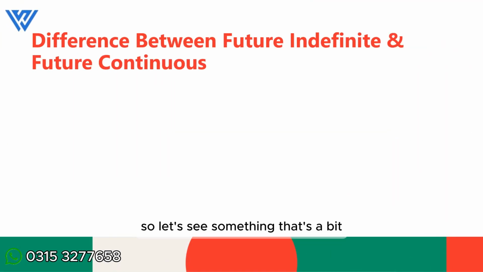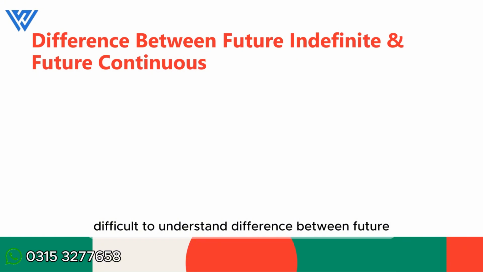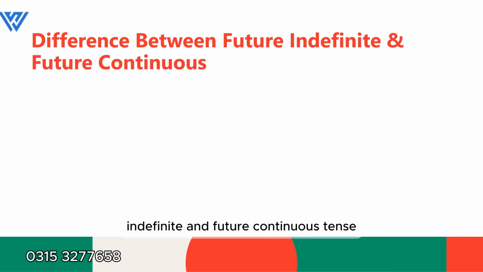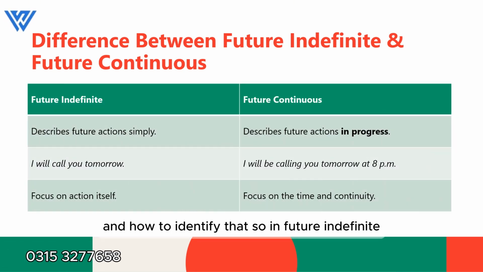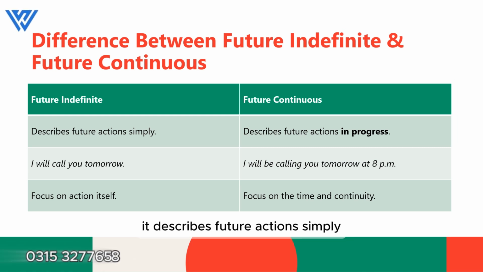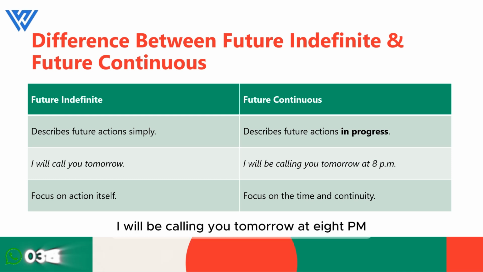So, let's see something that's a bit difficult to understand. Difference between future indefinite and future continuous tense. Indefinite में कौन से actions describe करते हैं और future continuous में कौन से होते हैं, and how to identify that. So in future indefinite, it describes future actions simply. Simply जो actions future में होंगे उनको describe करता है. Future continuous tense वो actions describe करता है जो progression में होंगे, जो continued actions होंगे. For example, I will call you tomorrow. और अगर इसको future continuous में देखें, I will be calling you tomorrow at 8 p.m.